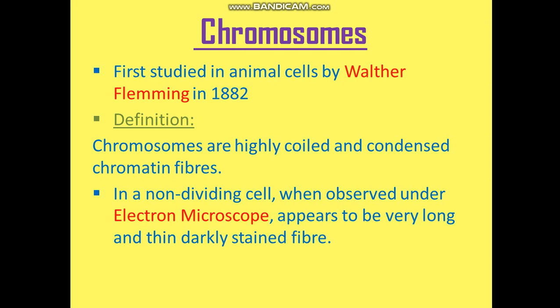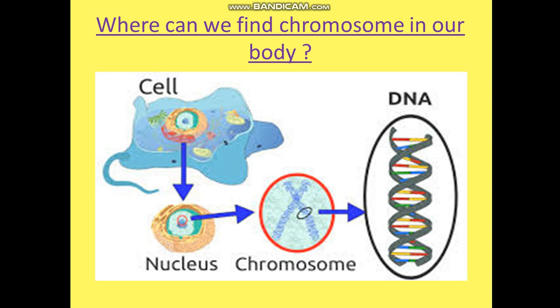Now where are these actually present in your body? Chromosomes are present in each and every cell of the body. Where in the cell? You have already studied the nucleus. Inside the nucleus there is the nucleoplasm, and the chromosomes are in the form of threads which are freely floating in the nucleoplasm. You can see in this diagram the cell and then the nucleus, and inside the nucleus are the chromosomes, and chromosomes are made up of DNA.